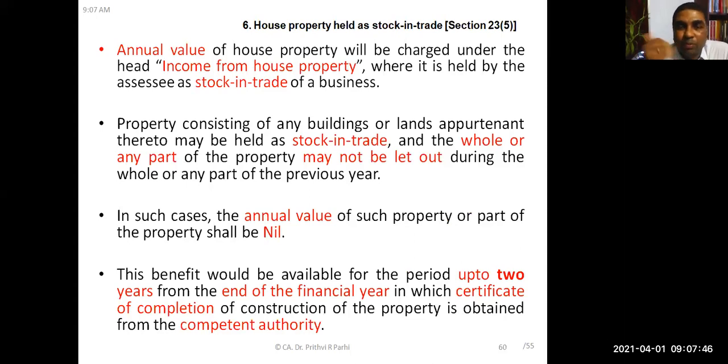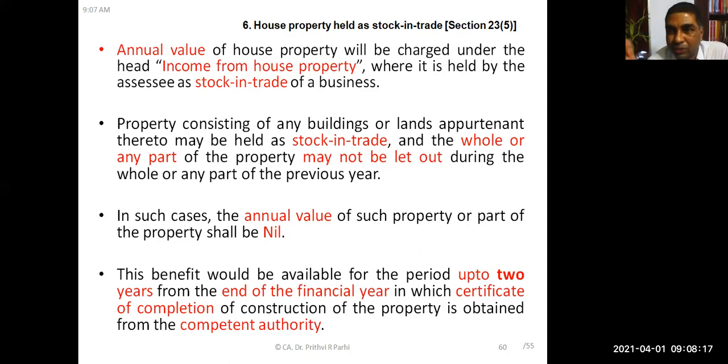Okay. Now the last kind of house, that is house property which is held as stock in trade. The annual value of the house property which is held as stock in trade shall be treated as income from house property, under this head it will be treated. And as you know, we have already discussed this. In this case, the annual value of the property shall be treated as nil for 2 years from the end of the financial year in which the certificate of completion of construction of the property is obtained.